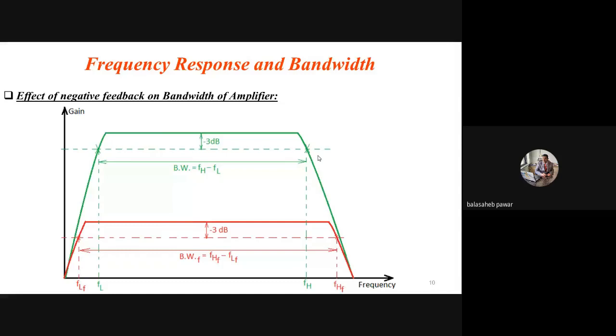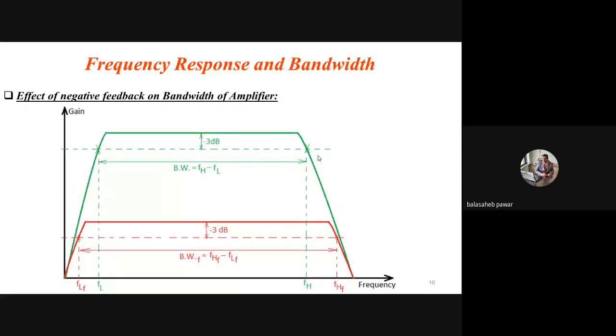Now, if I use it for the same condition, that means I want to amplify the audio signal that lies between 20 hertz to 20 kilohertz, my previous amplifier was not good, because it has FL somewhat more than the lower frequency range of our audio signal, as well as that previous amplifier circuit has somewhat low FH as compared to the maximum frequency range of our audio signal.